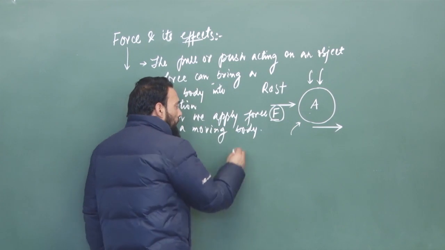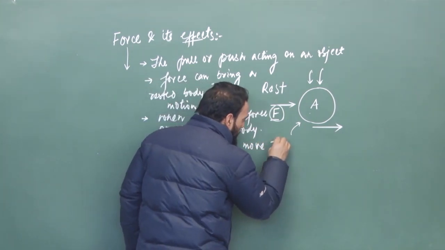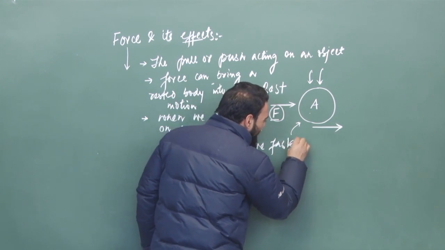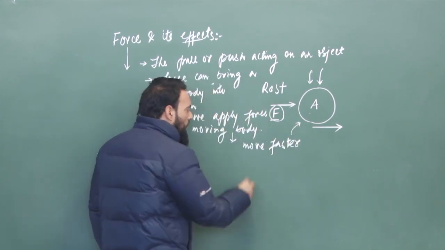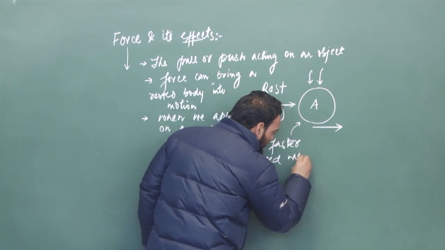The body will move faster. In other words, the speed will increase.